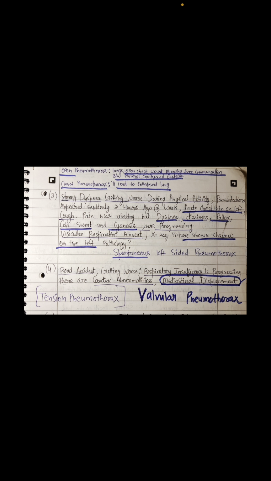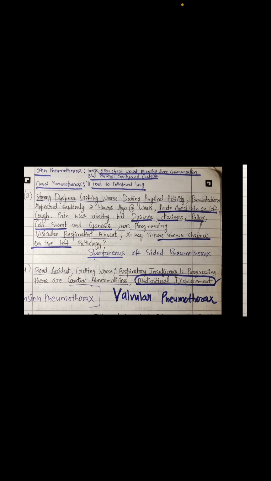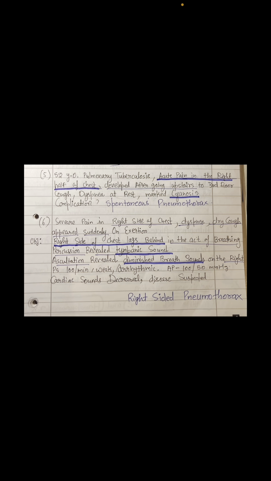So remember, in such cases, guys, the air can trap but air cannot escape the pleural cavity. The tension pneumothorax was not given in the question. Given option was valvular pneumothorax. So you have to remember that spontaneous, valvular and tension pneumothorax are the same cases in which the air gets filled or trapped in the pleural cavity, which will not be able to escape.